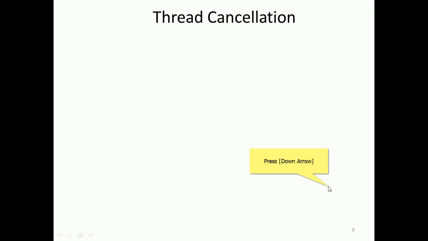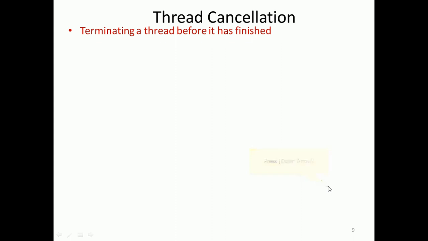So thread cancellation is terminating a thread before it has finished. It means stopping a thread before it completes its assigned job, so-called cancellation. We do not allow it to complete its job; we stop it, and it will be aborted. Before completion, it will be stopped.